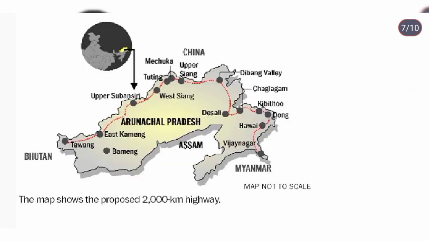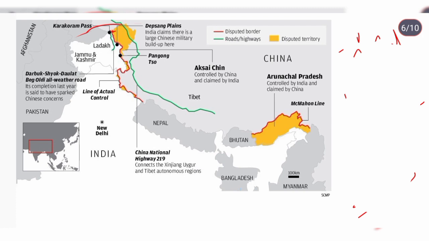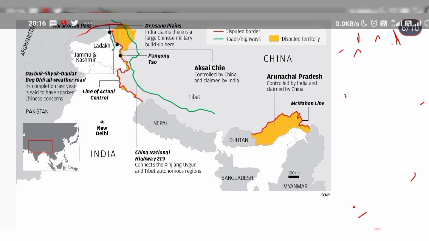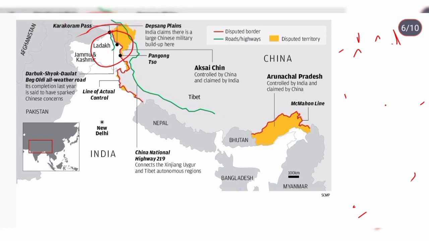Now, India has developed many roads. You can see that Daulat Beg Oldie already in the Jammu Kashmir region. See here, you can see this green line. This is the Daulat Beg Oldie road. This was to counter China, so that India was deploying military there. The military bases are there. Daulat Beg Oldie Air Force station is there. This was to counter China only.